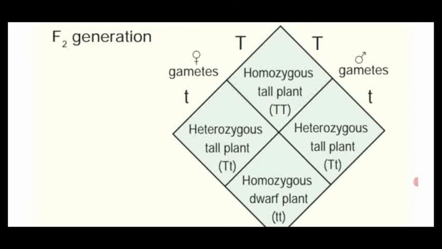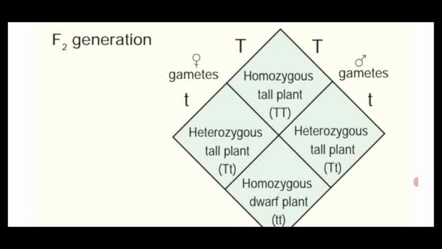But in the F1 generation, it expressed only the dominant character. But in the F2 generation, both dominant and recessive characters are expressed, which proves the law of segregation. The F1 generation proves the law of dominance. See the F2 generation, having one homozygous tall plant, two heterozygous tall plants, and one homozygous dwarf plant.